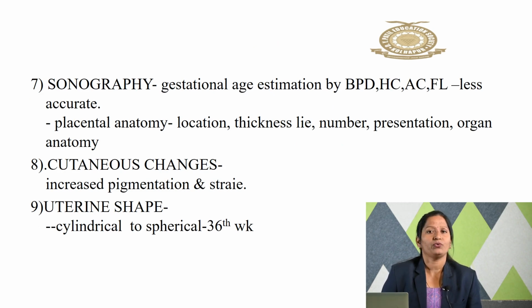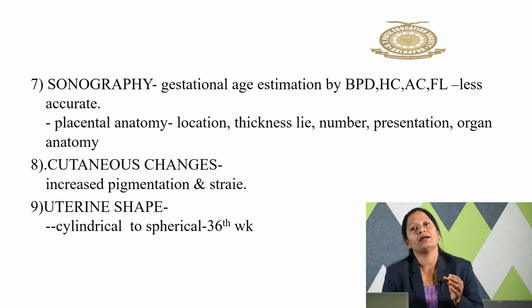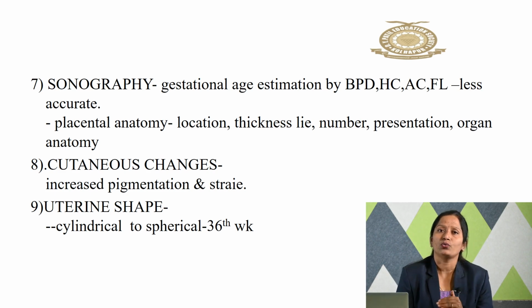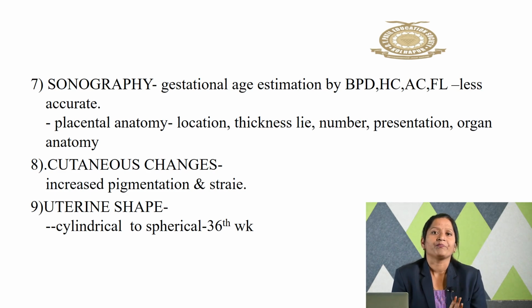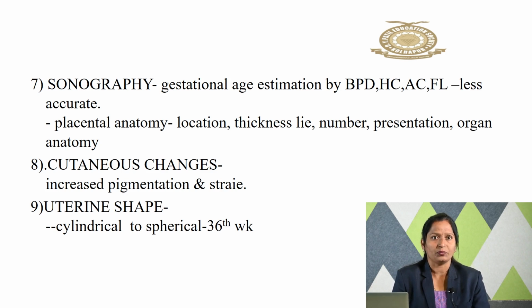Through the sonography we can estimate the biparietal diameter, head circumference, abdominal circumference, and femur length. Then next, placental anatomy will be seen, where the placenta is located, whether in the upper segment or in the lower segment. Then the lie of the baby, presentation, and presenting part, all these things will be elicited by the sonography.